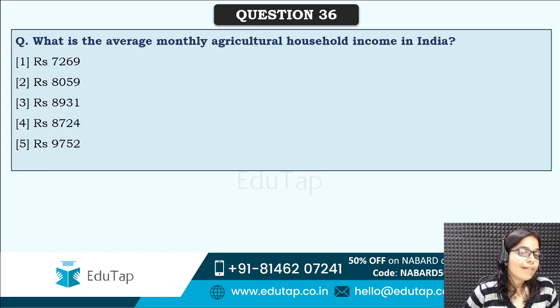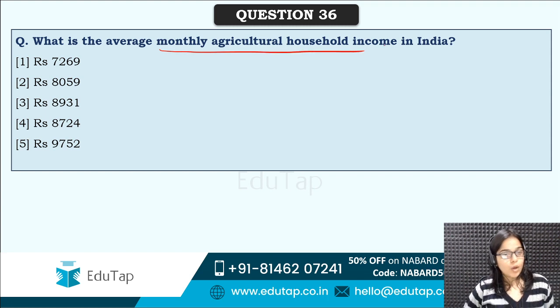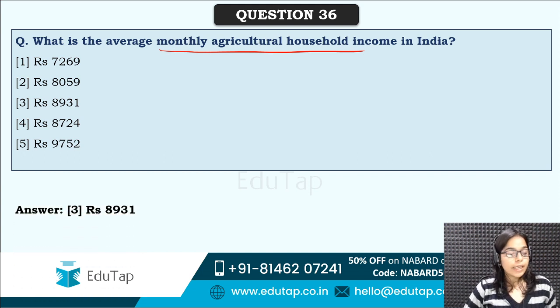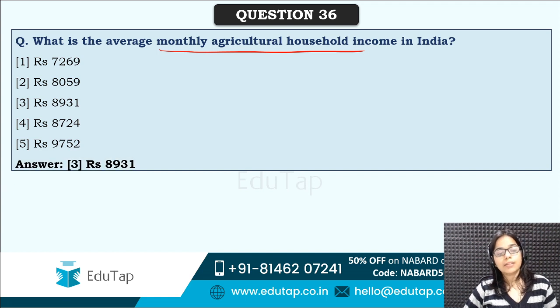Next is, what is the average monthly agricultural household income in India? What is the monthly agricultural household income? Correct answer is rupees 8,931. So this much is the monthly average income of the agricultural household in our country.